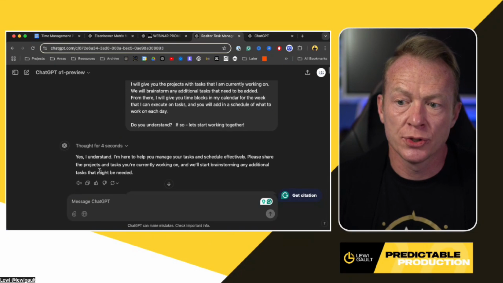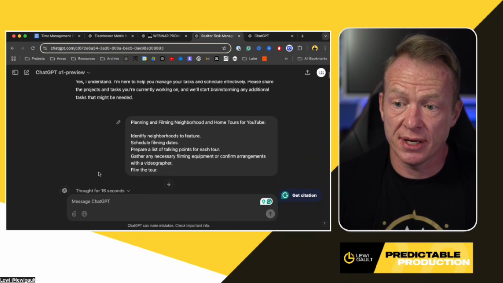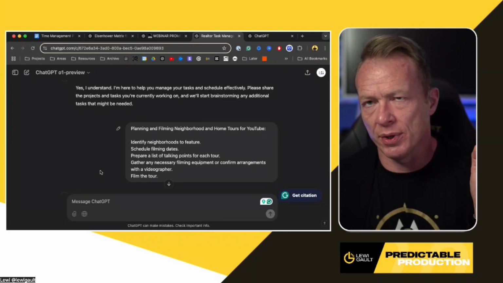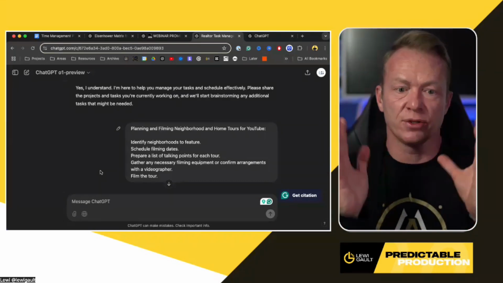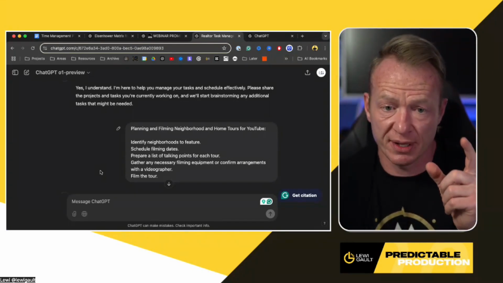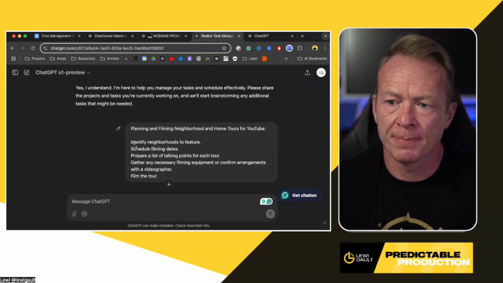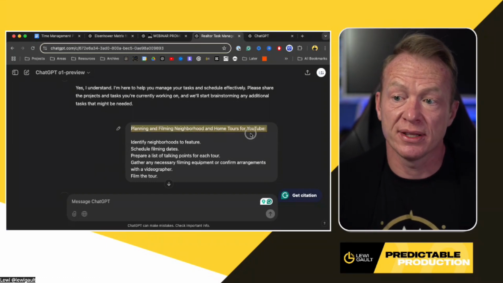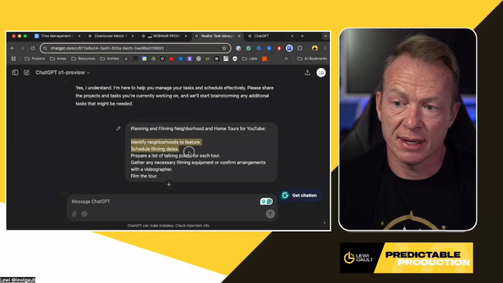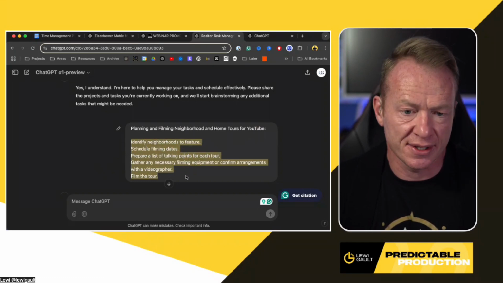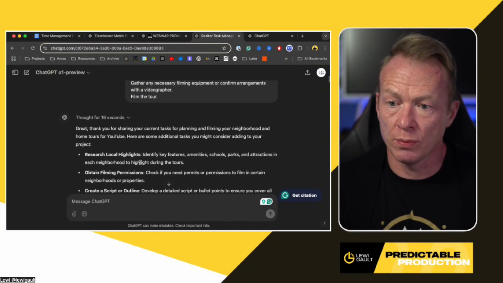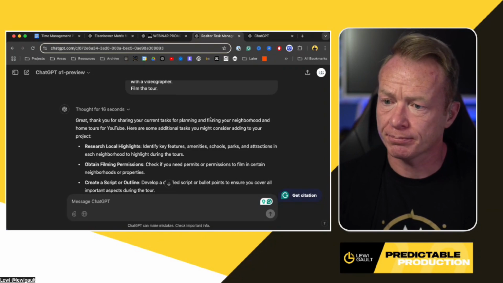So in these examples here, I added in just one, just because I didn't want to overcomplicate it, because if you put in all of your projects and tasks, it'll really start to go to town. So I just did one, and I would probably recommend doing one at a time in terms of projects, so you can really start to build them up. But the project is planning and filming neighborhood and home tours for YouTube. And here are the tasks: identify neighborhoods to feature, schedule filming dates, and all the tasks that ChatGPT gave us in the last prompt.